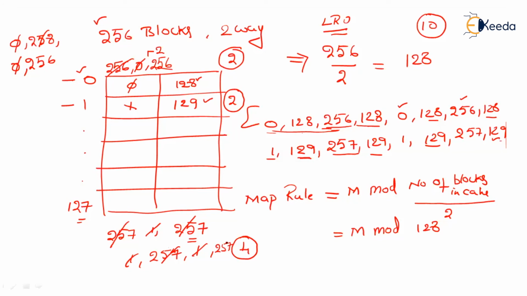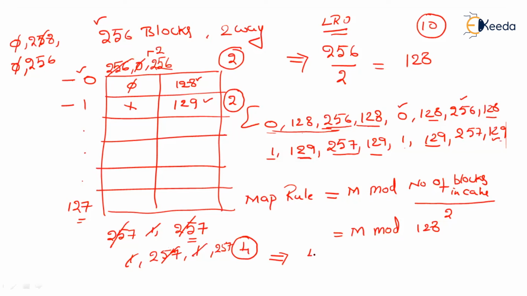You can clearly see, I'm going to show here. This is 1. Earlier, after the previous iteration, 257 was there, so 1 was not there. So what do I have to do? I have to replace 257 with 1, which is a conflict miss. 129 is already available, so I don't need to consider 129. When it comes to 257, it is not available, so 1 will be replaced by 257. And again, 129, don't consider. 1 is going to replace 257. And finally, 257 is going to replace 1. So this will be 4, and this will be 4. Total, I will write it here.